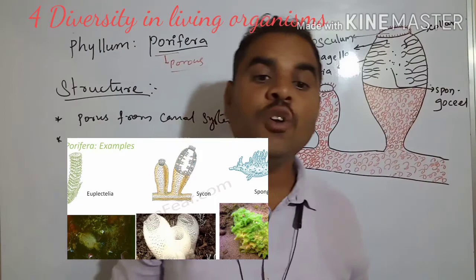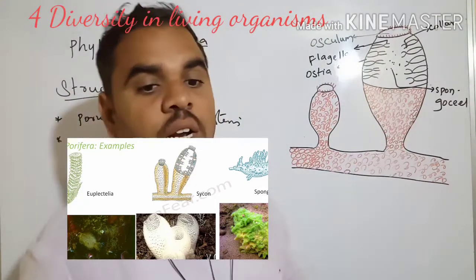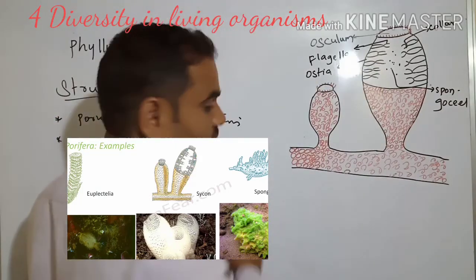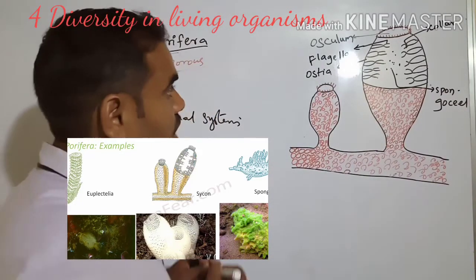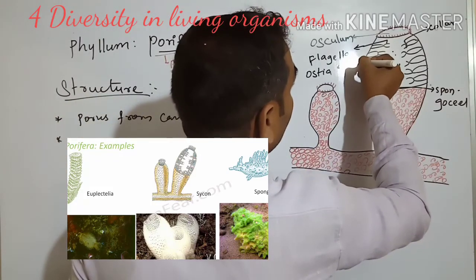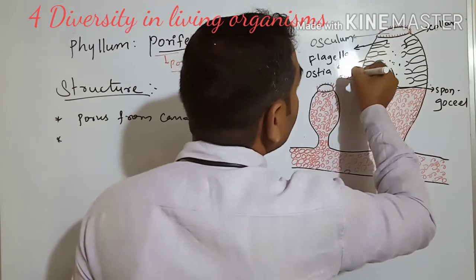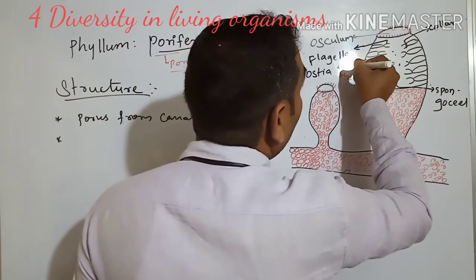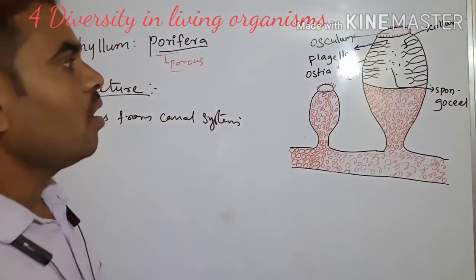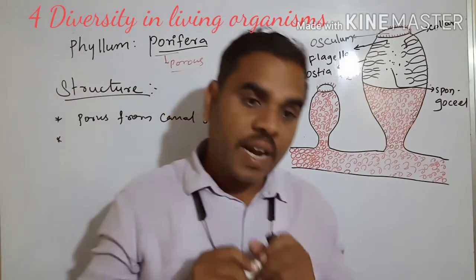Ostia are minute pores on the body through which water enters. These are minute pores. Water is entering inside through the ostia.